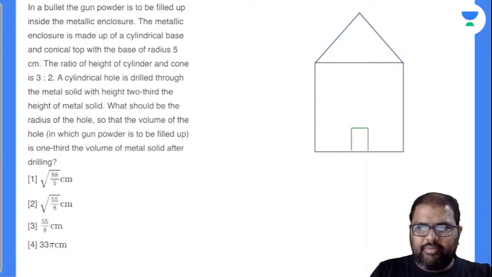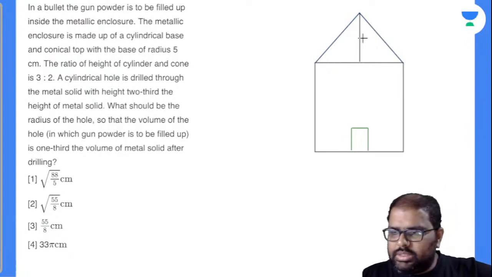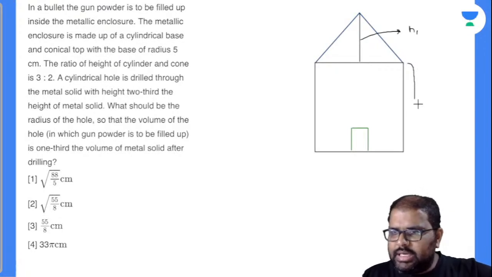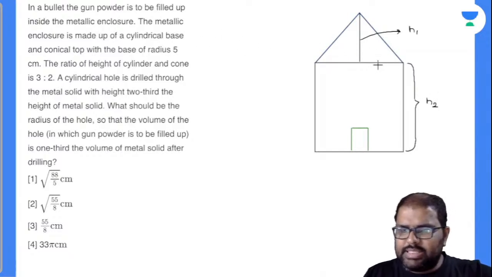I'll take one part. Now see here, this is nothing but the height of the conical top. I'll take down this as h1. I'll take down the height of the cylindrical base as h2. And this is our base radius. Now this base radius is given as 5.